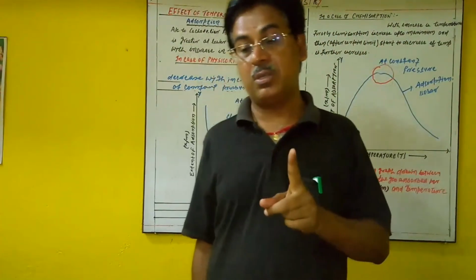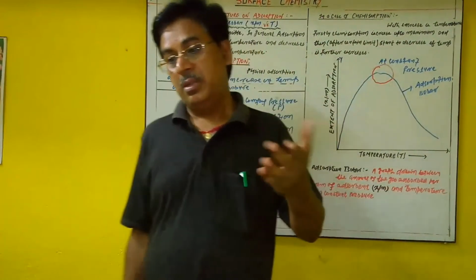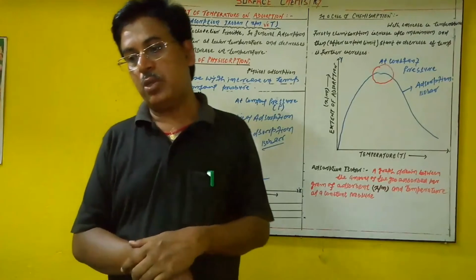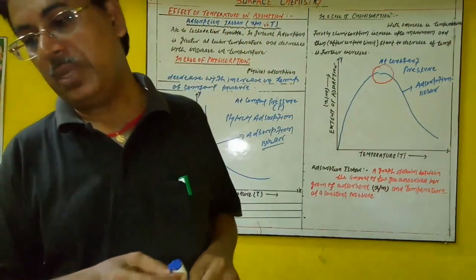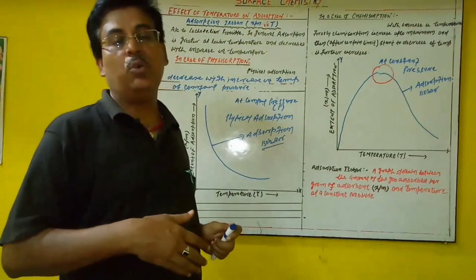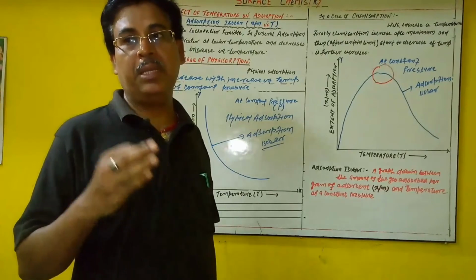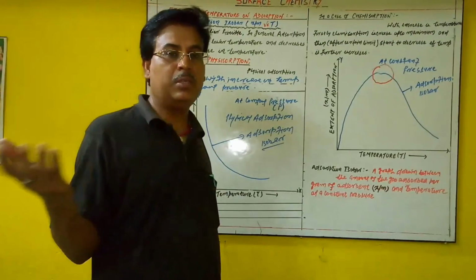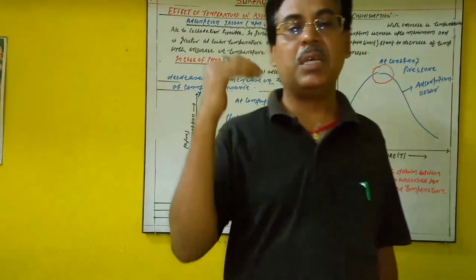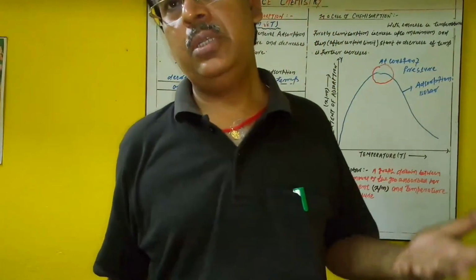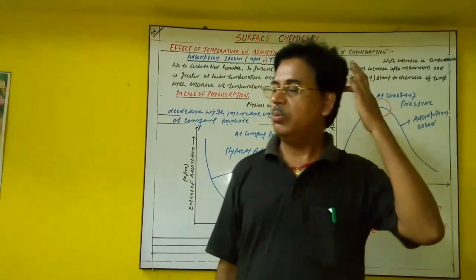Again we repeat in short. The curve that shows the effect of temperature on the extent of adsorption at a given pressure, where a graph is plotted between x by m, extent of adsorption, against temperature, is known as adsorption isobar. So students, these are the concepts about the influence of temperature.